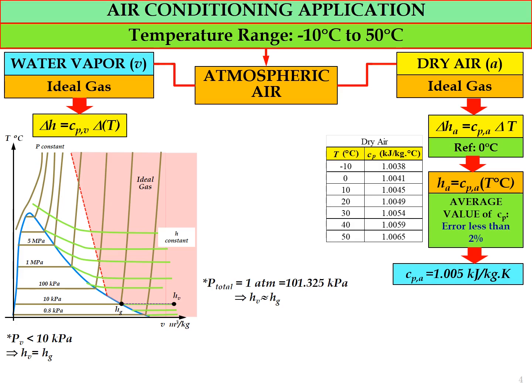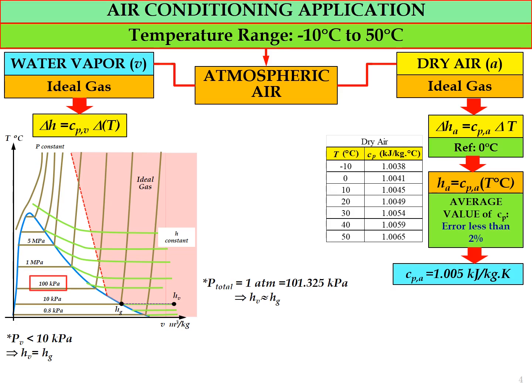However, if we look at the pressure for the air conditioning application, the pressure normally is equal to 1 atm, where the value of 1 atm equal to 101.325 kilopascal, which is approximately, if we refer to the TS diagram, almost equal to 100 kilopascal. So let's say the P total for air conditioning application is around 100 kilopascal.